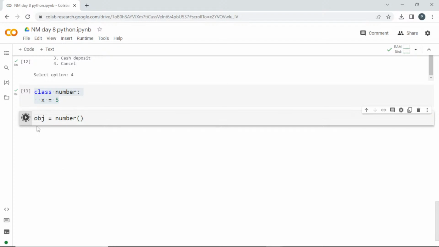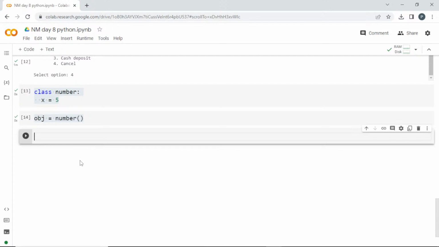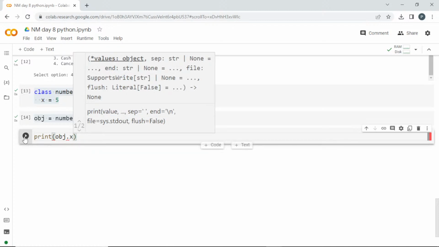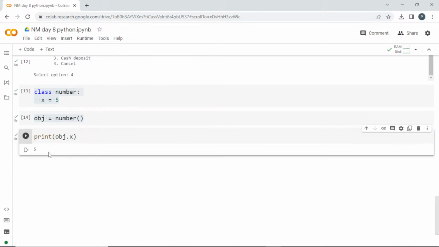If I run this, it is going to create the object. Now to use the class, I can call the object. I'll print obj dot, and see here it is telling me I can access this x which is inside this class. If I run this, it is going to give me the value which is inside this class.